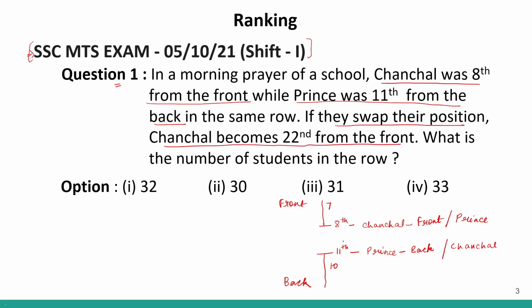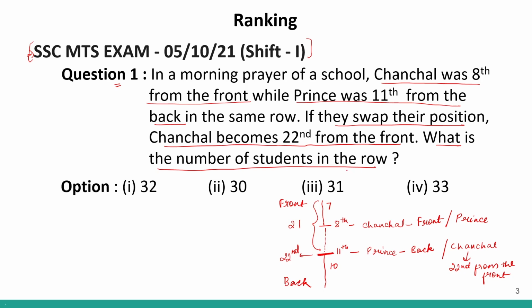So basically this position, which was 11th from the back for Prince, is now 22nd from the front. That means up till over here, there will be some people between Chanchal and Prince. These many people are 21, and at 22nd position, we have Chanchal. Correct? We have to find out the total number of students in that row.